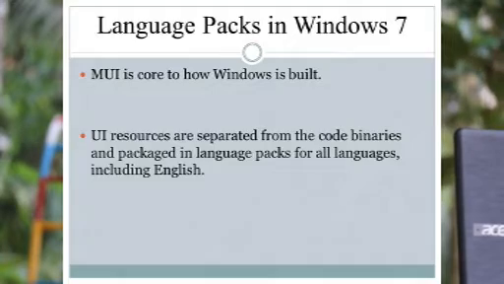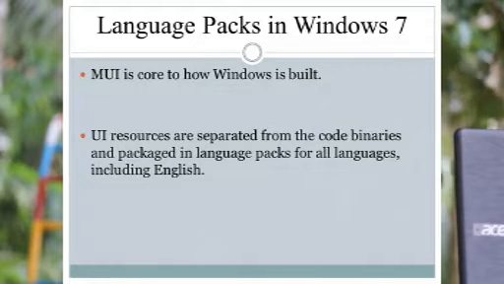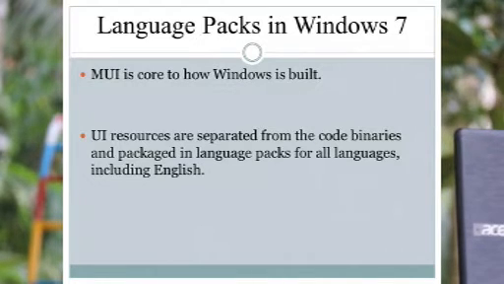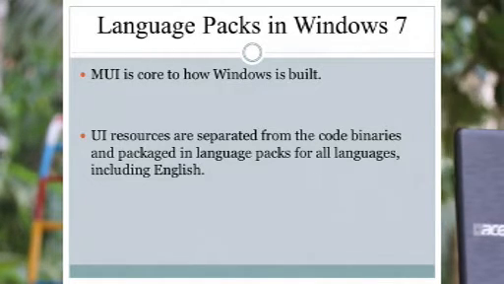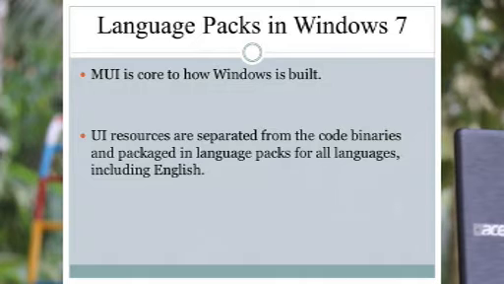So all of you please take page number 343. Are you ready with page number 343? Today we are going to start the next subtopic relating to language packs, that is language packs in Windows 7.